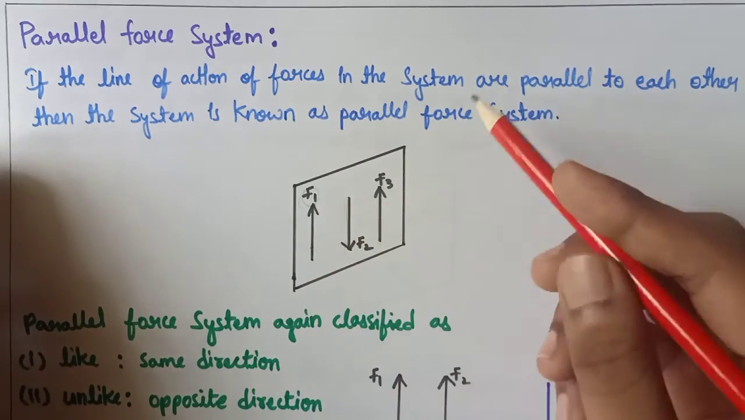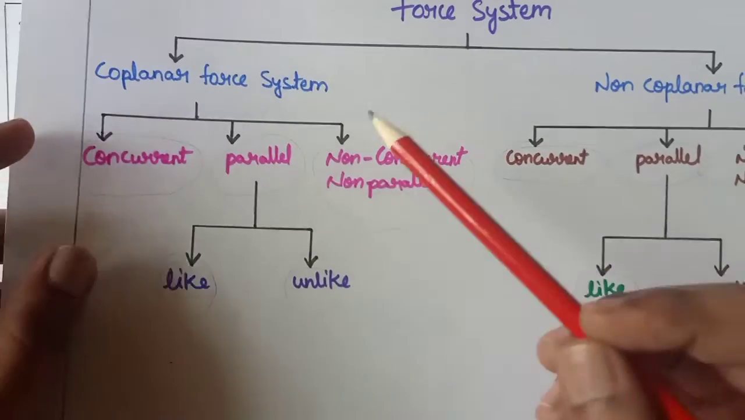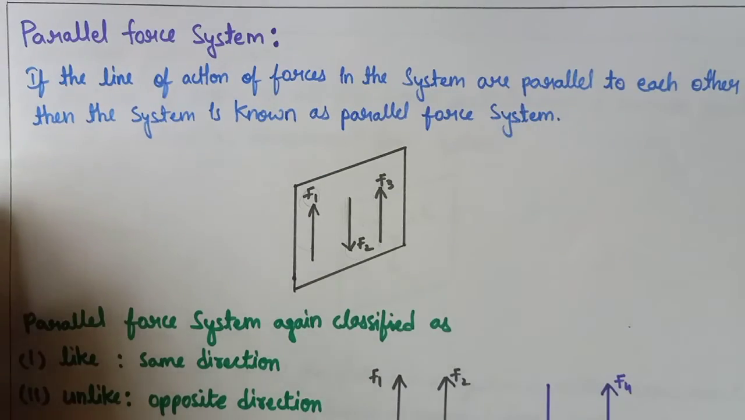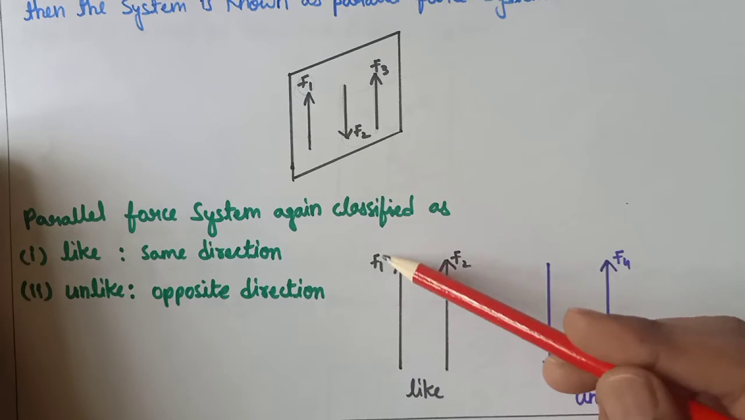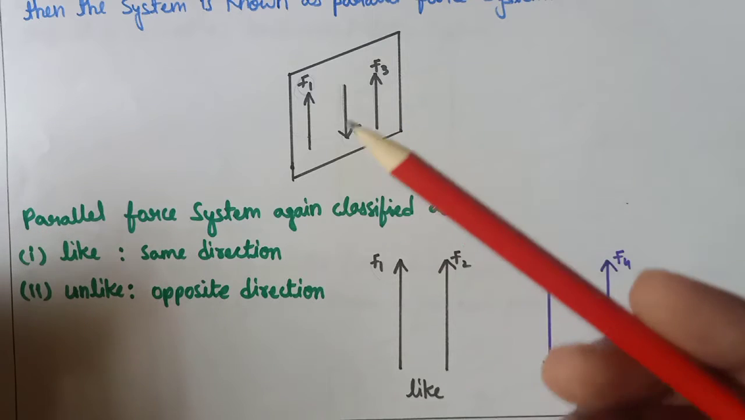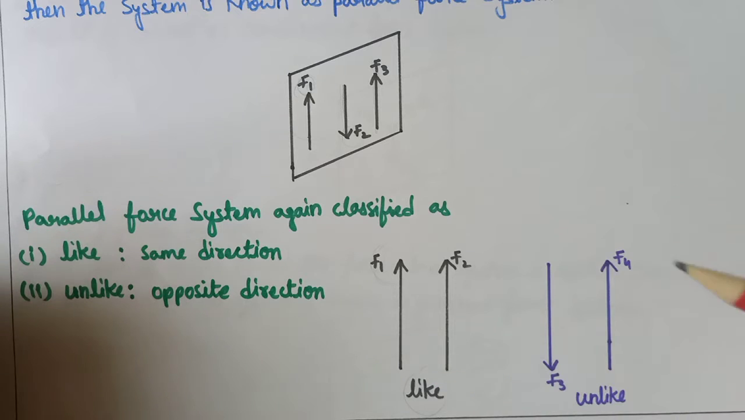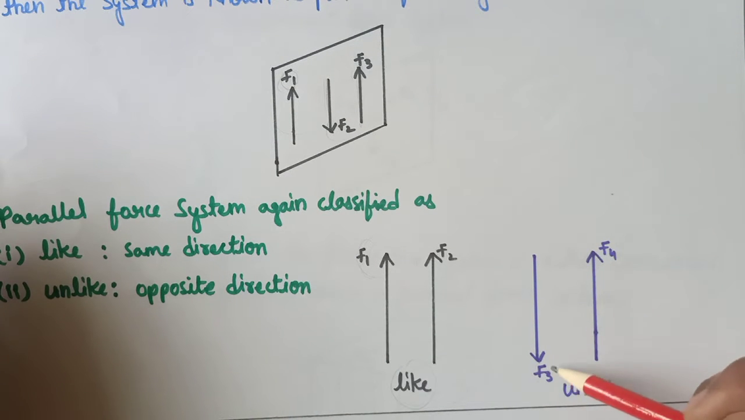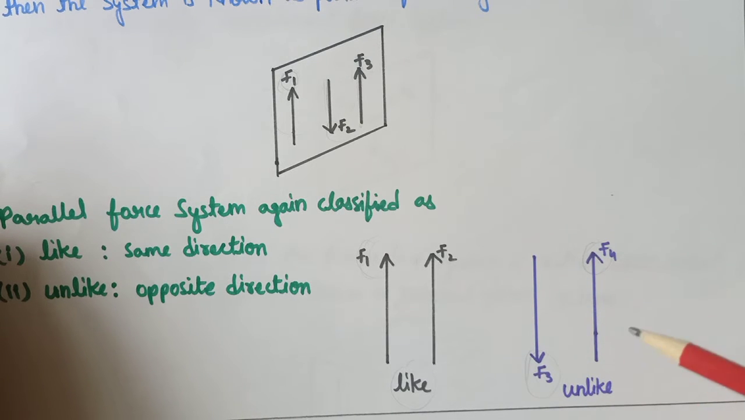Now we'll do one more thing. First we learned that the parallel force system is divided into two parts, like and unlike. If two or more forces are in the same direction, they are called like forces. If the forces are in opposite directions, for example one going downwards and another going upwards, then we call them unlike forces.